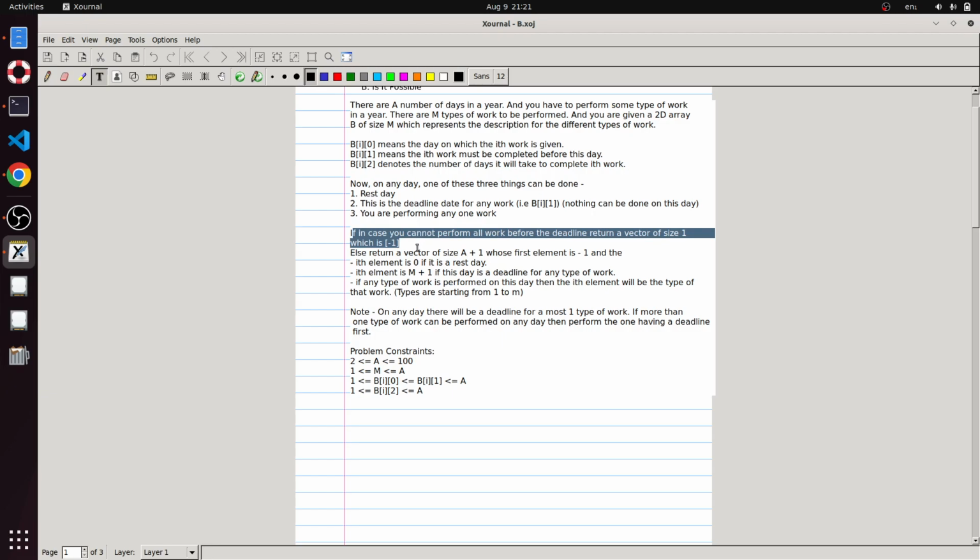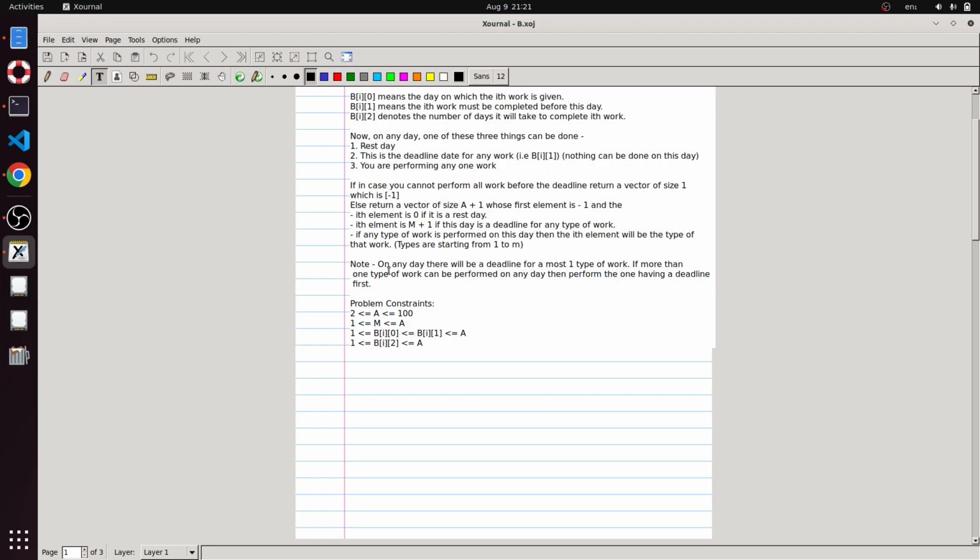Now if we cannot perform all the work before each work's deadline, then we have to return a vector of size 1, which is -1. Otherwise we have to return a vector of size A plus 1, where the first element is -1, and then for each index from 1 till A, the element at this index is 0 if you are not performing any work, that is a rest day. It is M plus 1 if it is the second category, that is, its deadline for one of the works. Otherwise it would be the ID of the work that we are performing. Basically the ID is the index of the work from 1 till M.